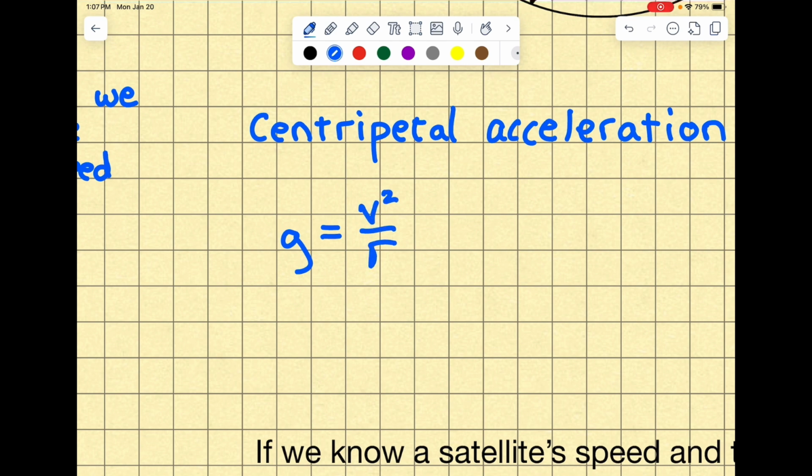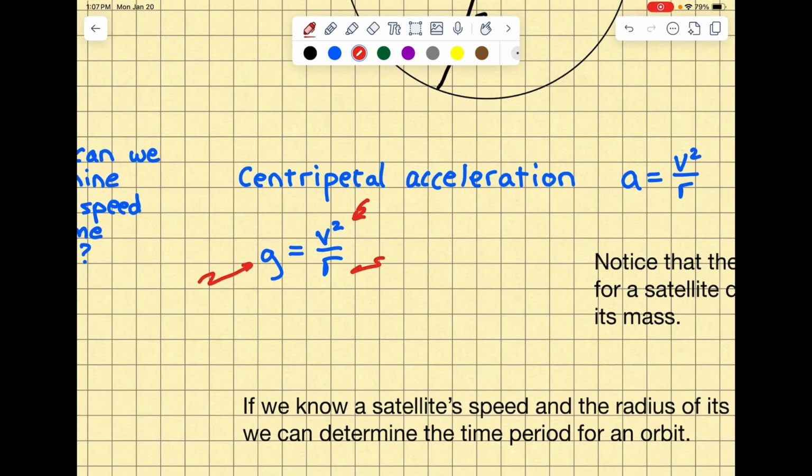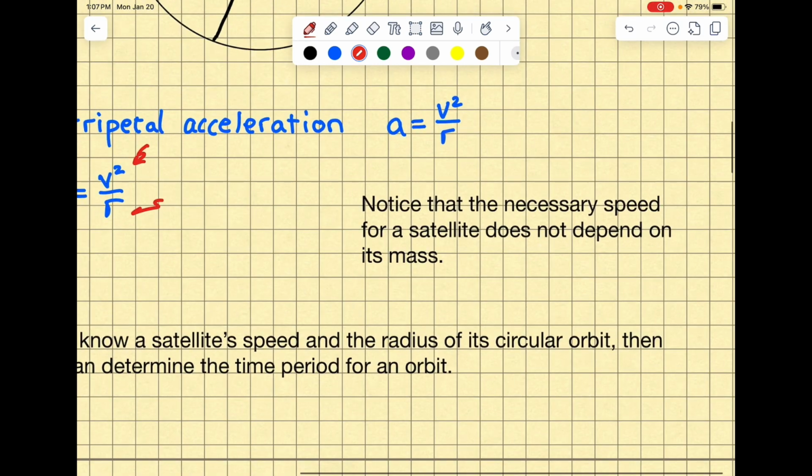So now we've got a new expression that gives us gravitational field strength if we know speed and radius, but probably more usefully, if we know the gravitational field strength at some distance away from a planet, then we can tell how fast an object must go to orbit the planet.